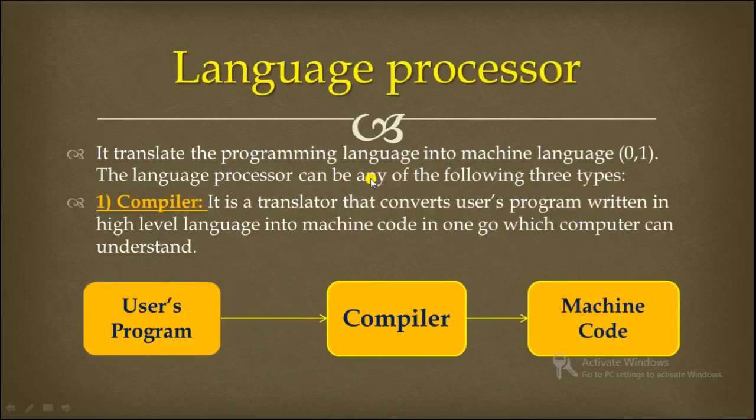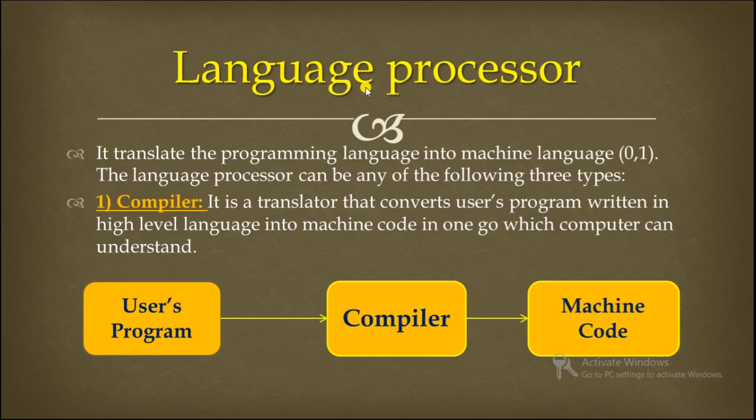Understood? Now language processor. First you need to understand what is the use of a language processor in a computer. Each software is created by writing programs in computer languages like C, C++, Java, etc. But these are high level languages, which the computer doesn't understand.